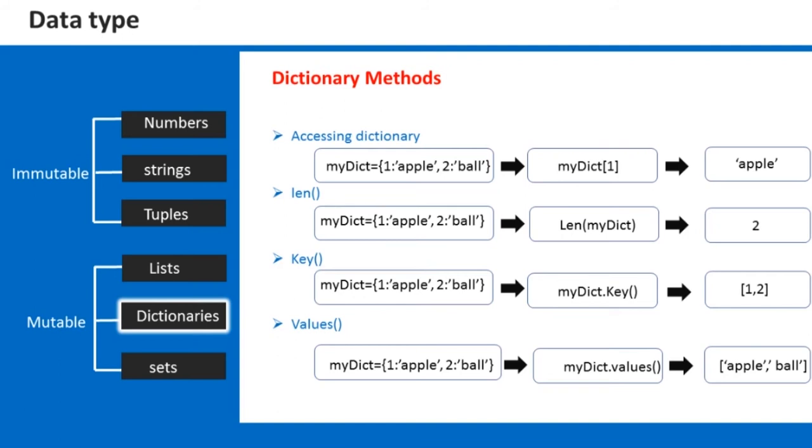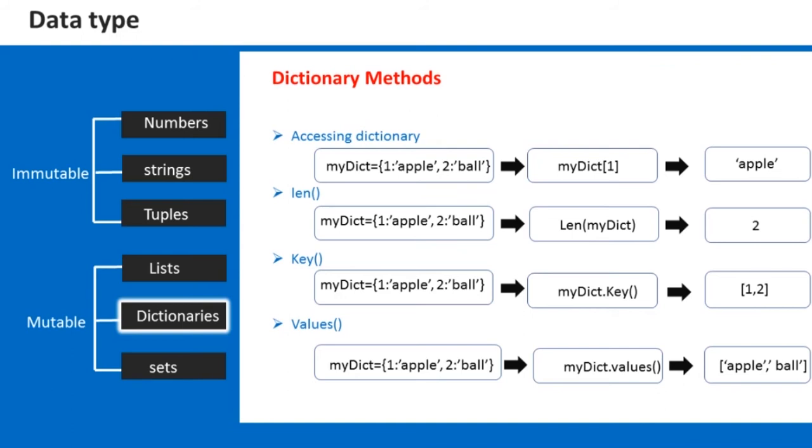Apart from that, you have operations like length. Using length, you can get the number of key value combinations present in your dictionary. And if you wish to extract all the keys, you can extract them using mydictionary.keys. This will print the complete list of keys present in your dictionary. In this case, I have only 1 and 2, so 1 and 2 are printed.